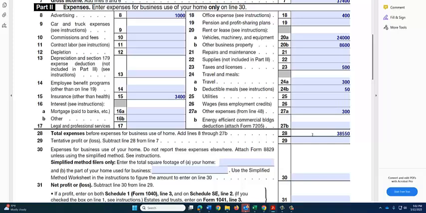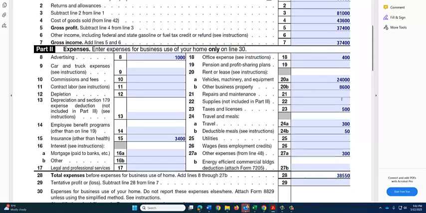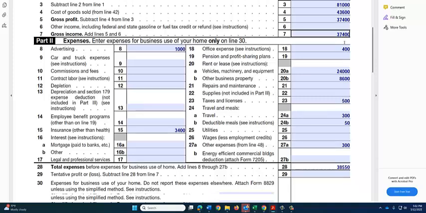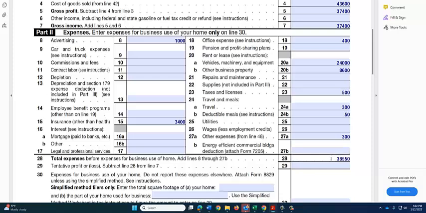So his tentative profit is the $37,400 gross income or gross profit less his total expenses of $38,550. So his expenses here are greater than his income. So he has a tentative loss of $1,150.